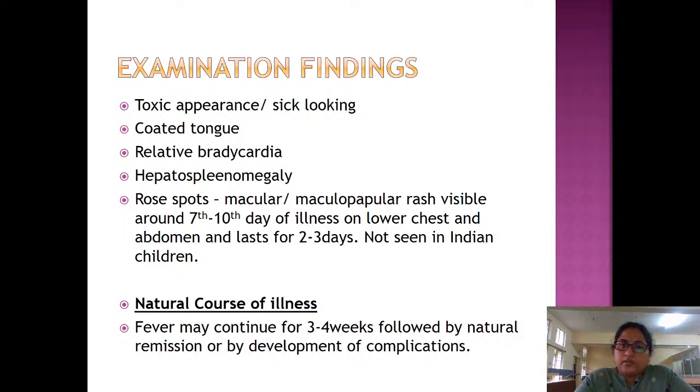It also causes myocarditis, which leads to relative bradycardia. Hepatosplenomegaly, rose spots. Rose spots are a macular or maculopapular rash visible around the 7th to 10th day of illness on the lower chest and abdomen and last for 2 to 3 days. This is not seen in Indian children, only in textbooks, because of the dark complexion of the children. Natural course of illness: fever may continue for up to 3 to 4 weeks, followed by natural remission or by development of complications.